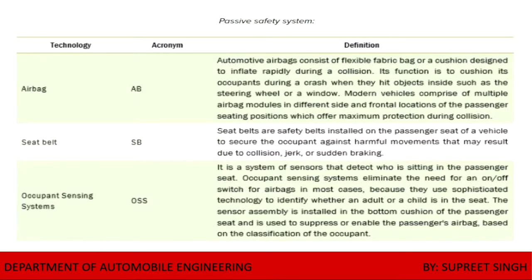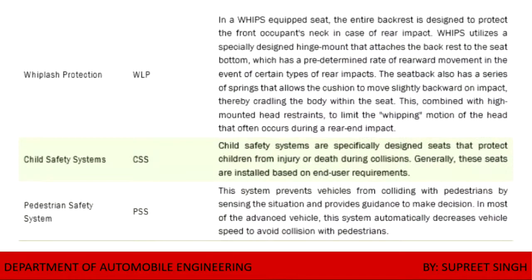So what is occupant sensing? In occupant sensing, the system detects the person sitting inside and eliminates the need for an on-off switch for the airbags in most cases, because they use sophisticated technology to identify whether an adult or a child is in the seat. It is an assembly installed in the cushion of the passenger seat. So if a child is sitting, he should not get choked by the airbag. Next, whiplash protection. It is a WHIPS equipped seat.